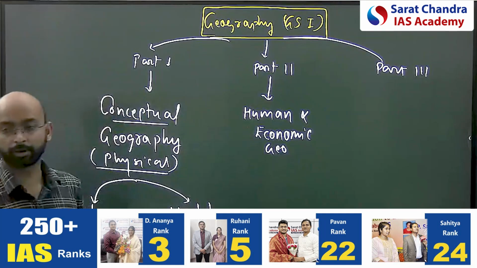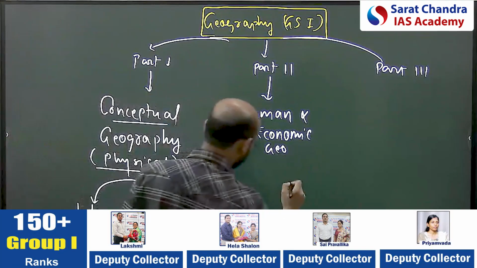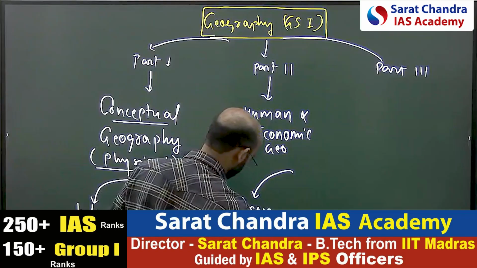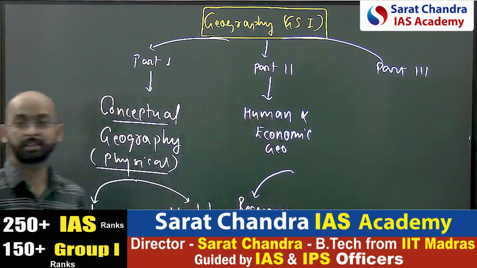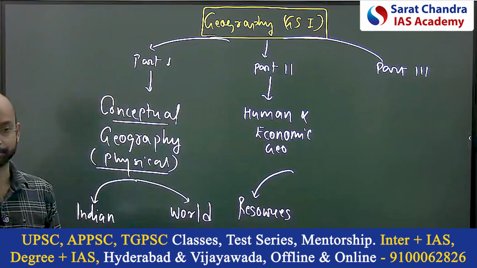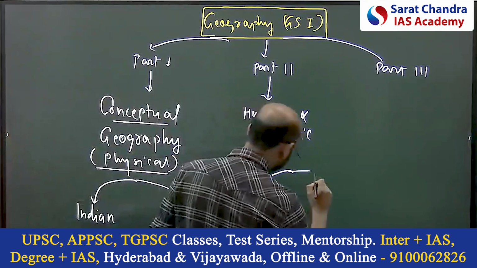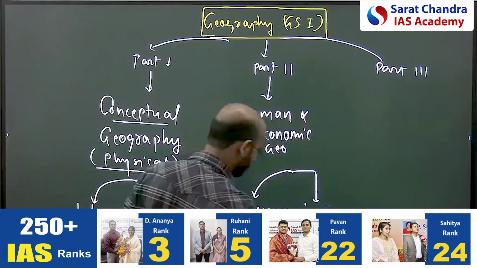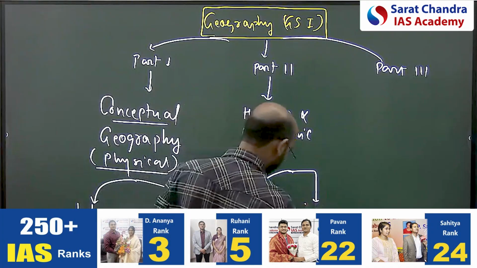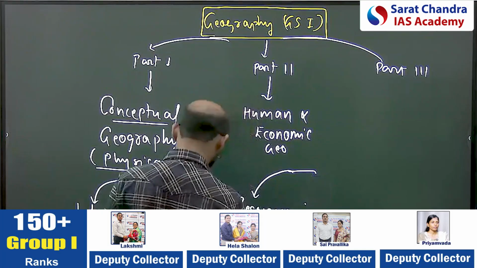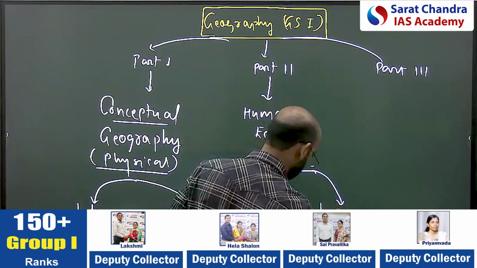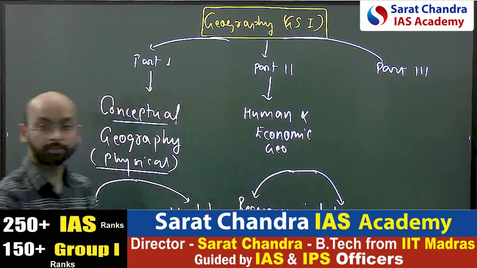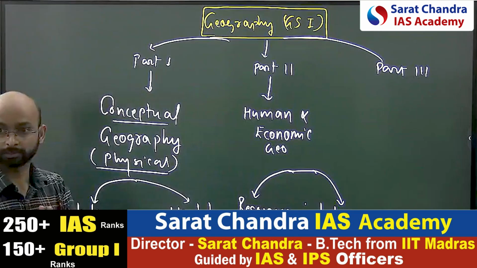Here the most important focus area of the syllabus is resources. This word resources is mentioned in the syllabus. The second important focus area is land. This is part of resources only. The other important focus area is industries. These are the two areas on which the UPSC syllabus focuses.